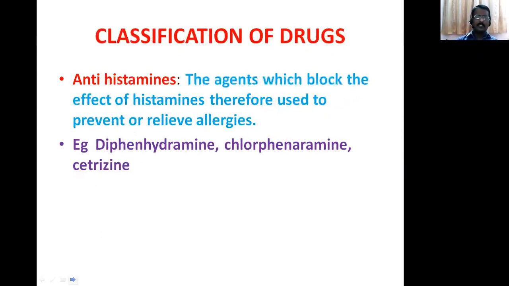Antihistamines, an agent which blocks the effect of histamine and therefore is used to relieve allergies. These are the drugs used in the treatment of allergies due to histamine. They are called antihistamines. Example, diphenhydramine and chlorpheniramine maleate, I mean Avil, and cetirizine and montelukast. These are the antihistamine drugs.